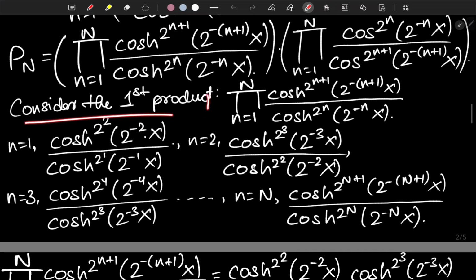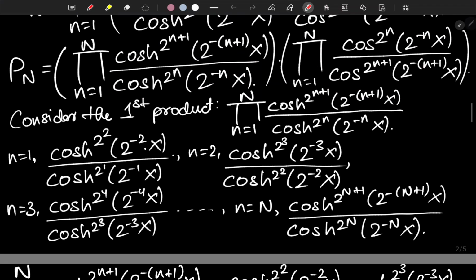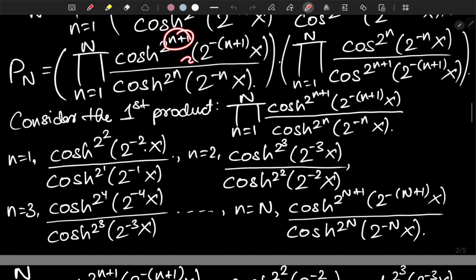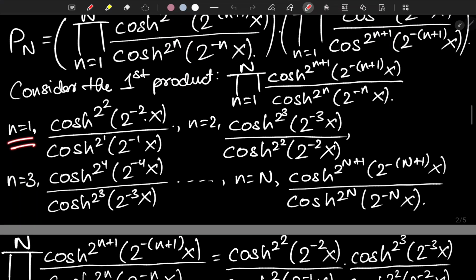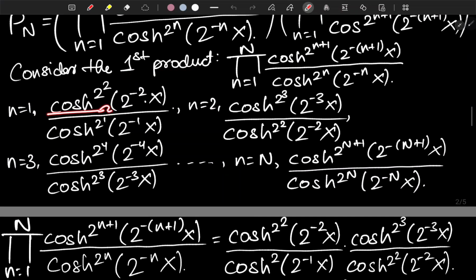Now considering the first product, let's play around with that. These are going to be telescoping products, and you can check that out, because n plus 1 and n, some sort of n over n. When you plug small n equals 1 in the first product, you're going to have hyperbolic cosine of 2 to the 2 of 2 to the negative 2x over hyperbolic cosine of 2 to the 1 of 2 to the negative 1 times x.